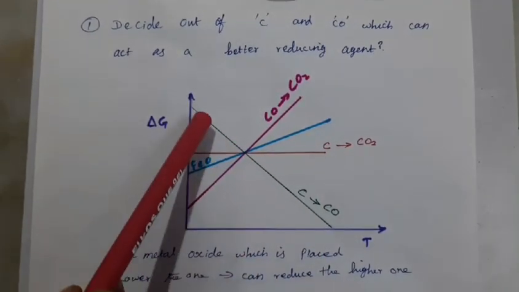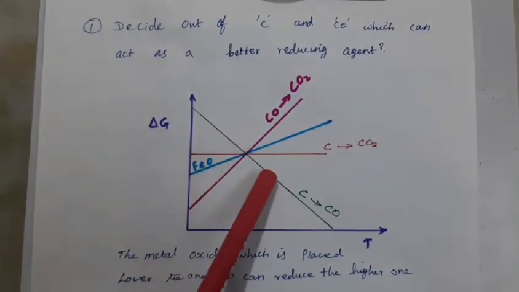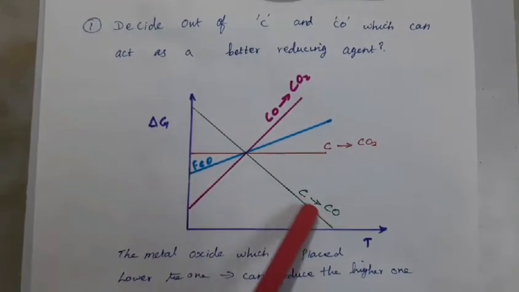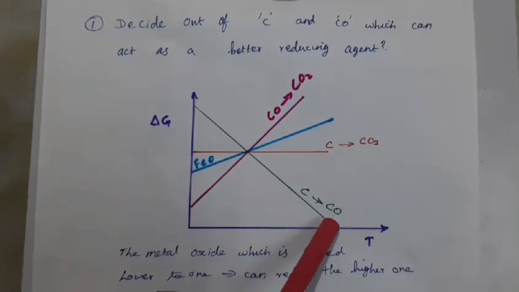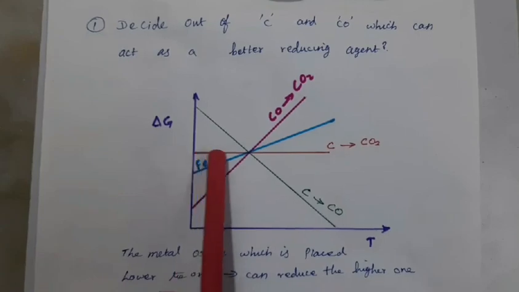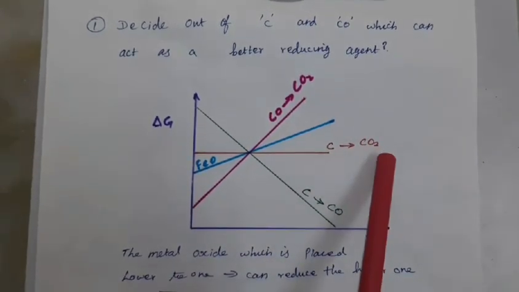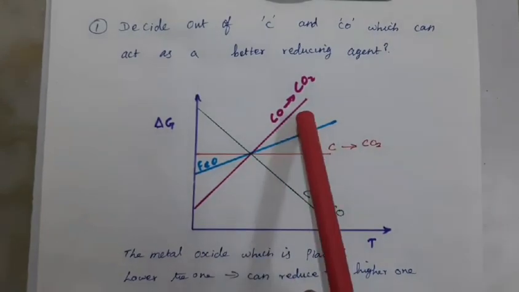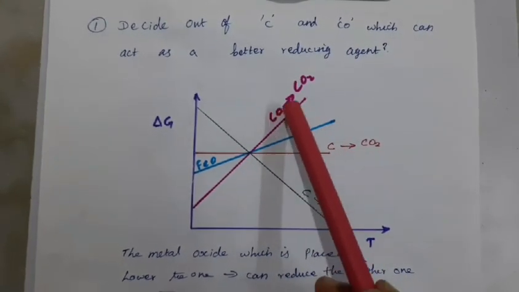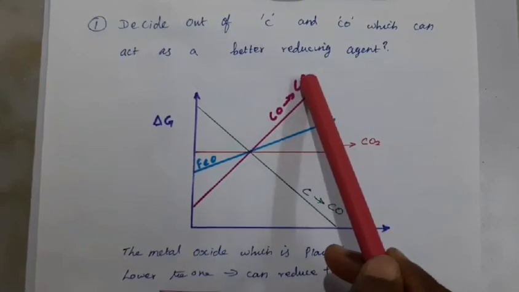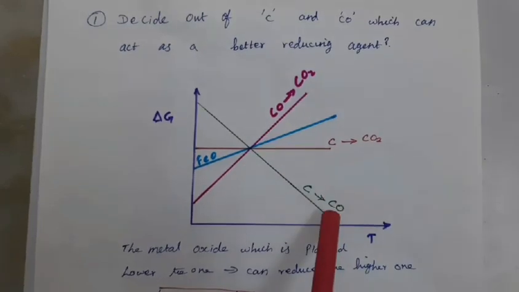The point below this curved line is carbon oxidized to carbon monoxide, and this parallel line is carbon oxidized to carbon dioxide, and the upward curved line is carbon monoxide oxidized to carbon dioxide. So these are the reducing agents present.